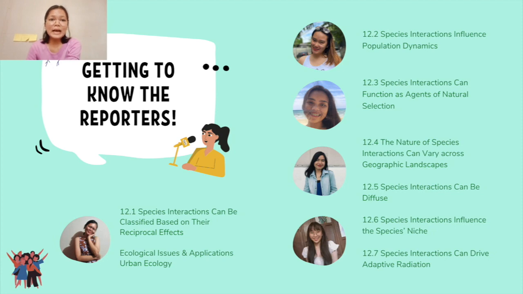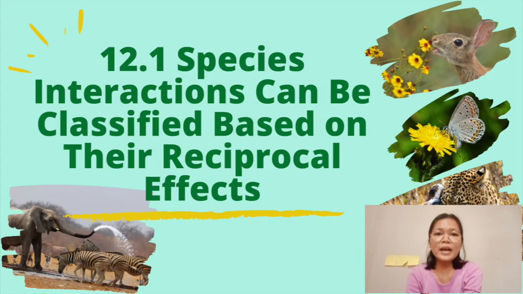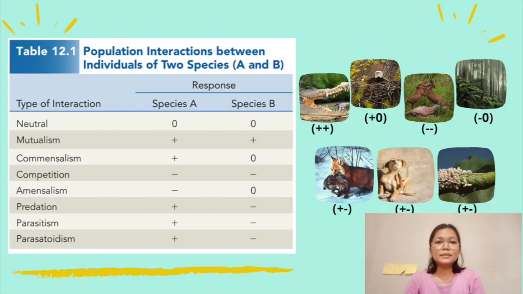So this is the guide and outline of what we will discuss in this chapter, and later on you will meet these beautiful and intelligent reporters. Species interactions can be classified based on their reciprocal effects. As the saying goes, no man is an island. Similarly, other species interact in many ways in order to acquire the basic needs and resources for growth, development, reproduction,